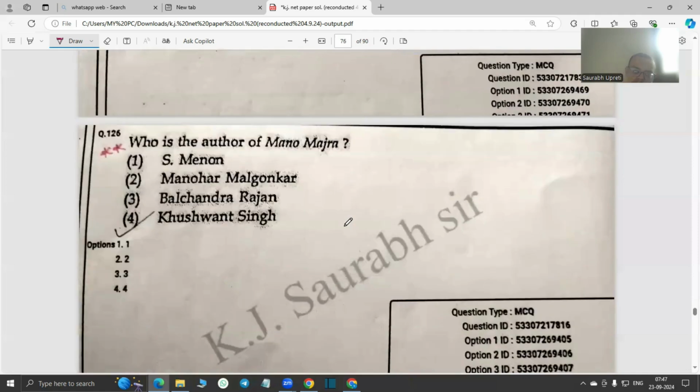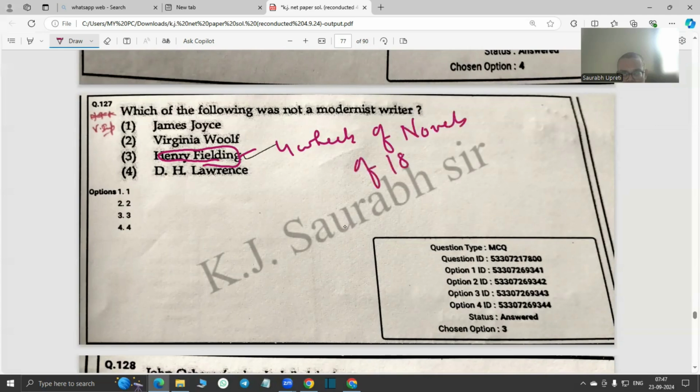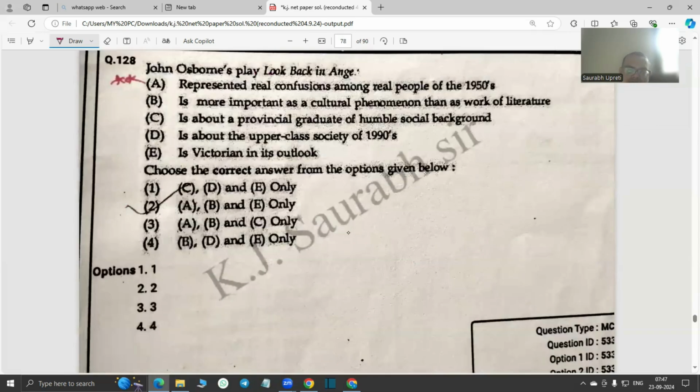Mano Majra is, of course, written by Khushwant Singh. And then not a modernist writer: Henry Fielding was not, of course, a modernist writer. He was one of the four wheels of the novel of the 18th century, the four fundamental pillars of English novels. We know Richardson, Fielding, Smollett, and Sterne, but the rest of them were the great modern writers. Look Back in Anger, actually A, B, and E. So it represented real confusions among real people of the 1950s, more important as a cultural phenomenon than as a work of literature. And it is Victorian in its outlook.